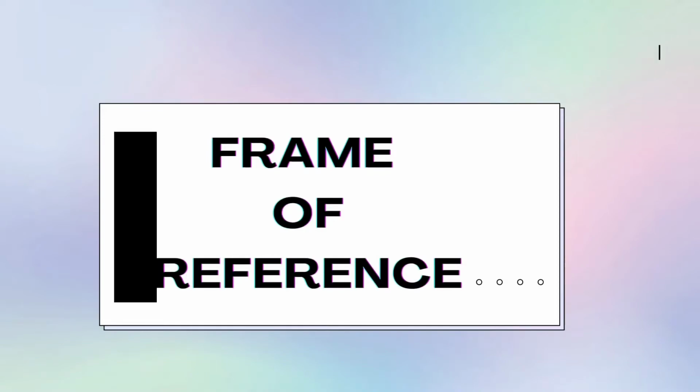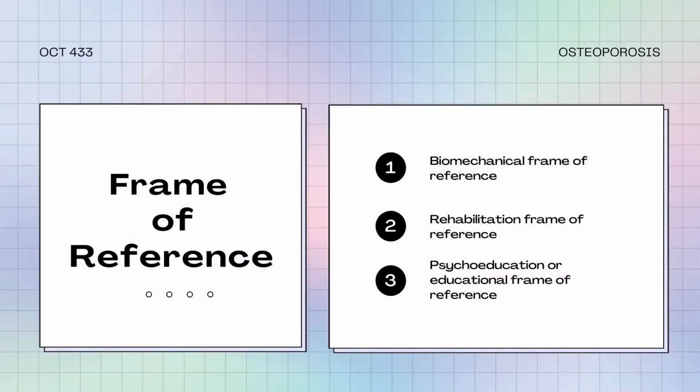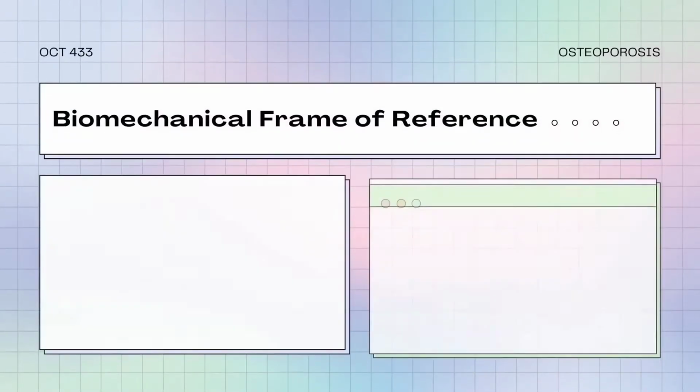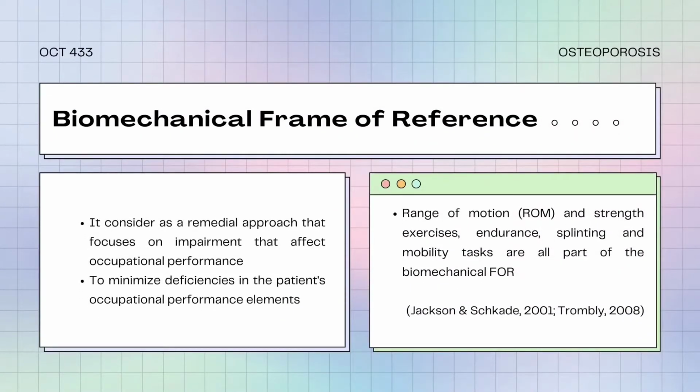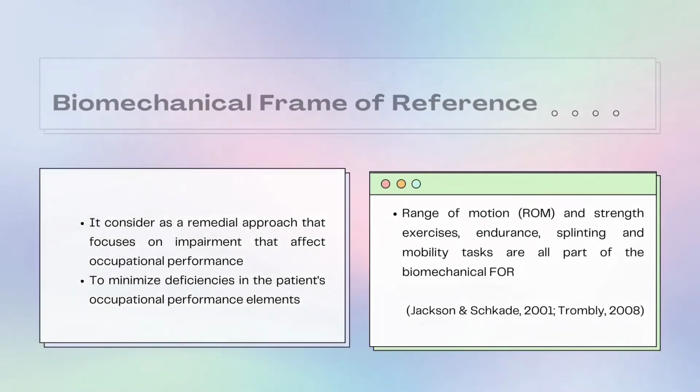Frame of reference. The frames of reference for osteoporosis are the biomechanical frame of reference, rehabilitation frame of reference, and also psychoeducation or educational frame of reference. The biomechanical frame of reference is considered a remedial approach that focuses on impairments that affect occupational performance. It also minimizes the deficiencies in the patient's occupational performance elements. Range of motion, strength exercise, endurance, splinting, and mobility tasks are all part of the biomechanical frame of reference.